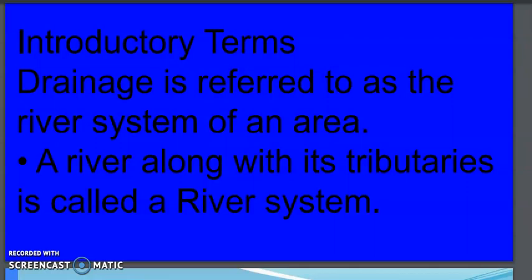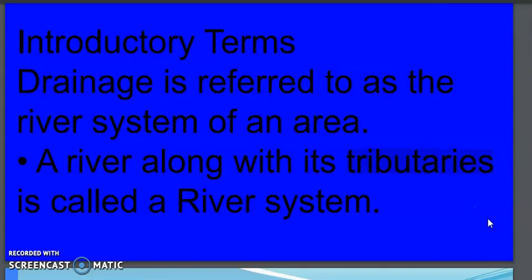Now with drainage, there is another term called river system. What is this river system? The river with its tributaries is called river system. Now the question arises, what do we mean by tributary?